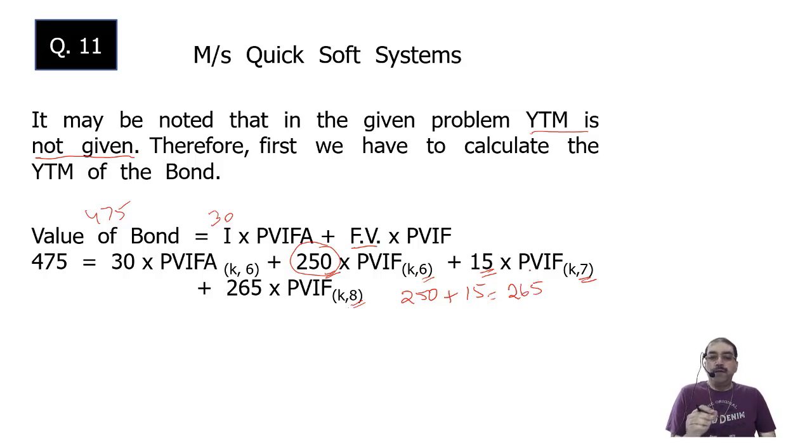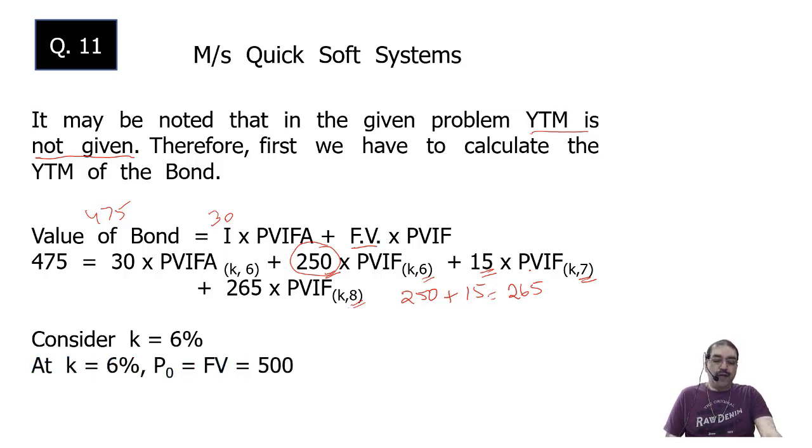Now again comes interpolation, then again comes your assumption. So trial and error. First I say if rate of YTM is 12% per annum, which means it is 6% for half yearly figure, then it is equal to the coupon rate. And if it is equal to the coupon rate, the face value and the market value are going to be the same, the intrinsic value. So I say that at K equal to 6%, P0, that is the current market price, should be equal to face value, which is 500 rupees.